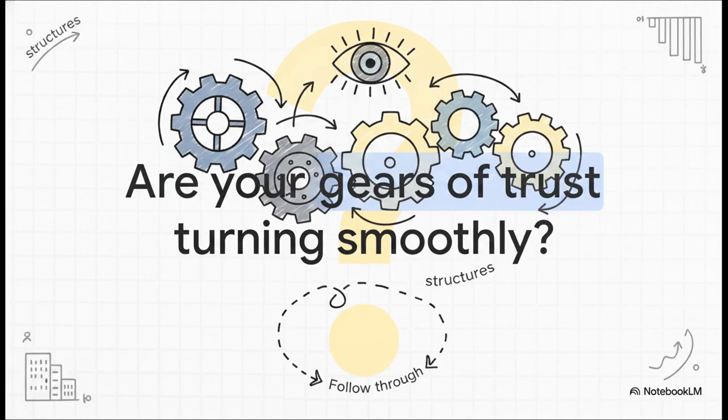Which leaves us with this final thought for today's explainer. I want you to look at the structures and organizations in your own life. Whether you run a business yourself, lead a small team, or just work within a large corporate system, are your organization's internal gears of trust turning smoothly? Are the people evaluating your work truly objective? Is there proper high-level oversight to actually protect them? And maybe, most importantly, when problems are found, is there actual follow-through to monitor the fix? Understanding this global framework gives you an incredibly powerful new lens to see exactly where trust comes from in a business and exactly where it might be breaking down.